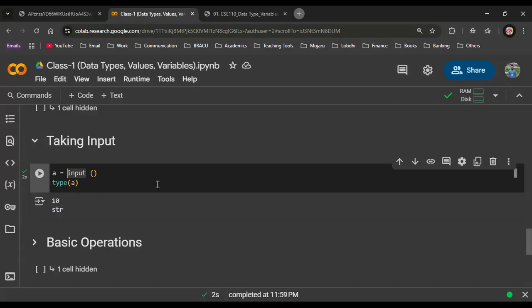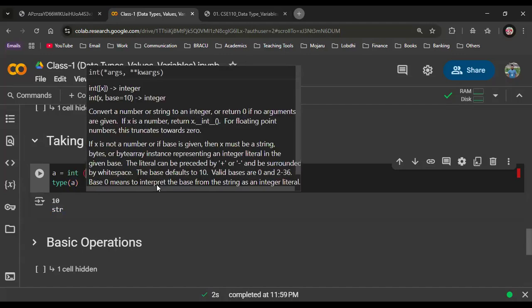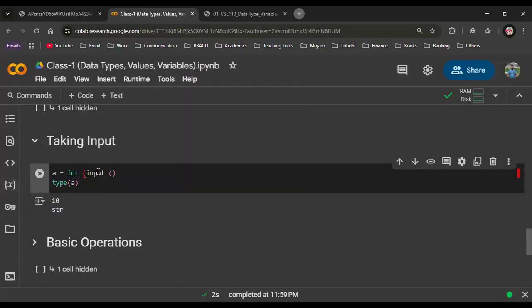Yes. So if I want to take an integer value as an input, what I need to do? I just need to convert it. So now if I give 10, what should the data type of it be, see? Integer. Have you got it up to this? Yes. Okay, now if I want by default a float value, what should I write here?